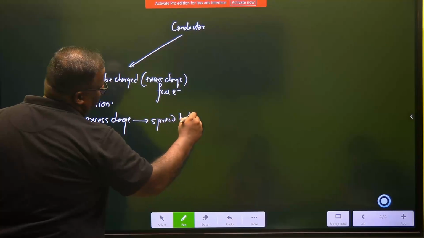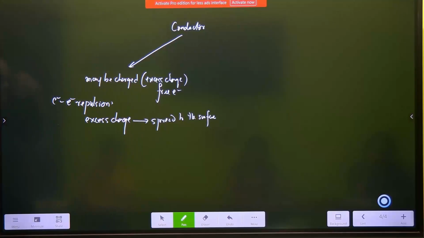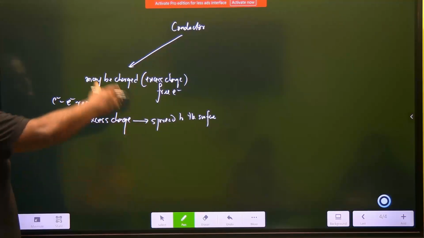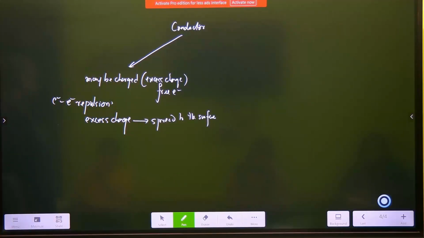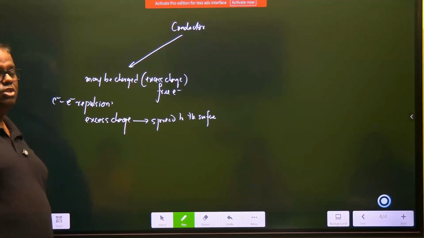to the surface. See, children, you have to prove that inside the conductor electric field is 0. The first conductor that you took, the example that we wrote just now, was a neutral conductor. Now we have a conductor which has got excess charge in it. That means my conductor is already charged. Whenever you charge a conductor, it is supposed to have excess of charge. Say, suppose I was having 100 positives and 100 negatives. Then am I charged? No, I'm neutral. Now I'm having 5 extra negative charges. I'm extra charged. So where are those 5?